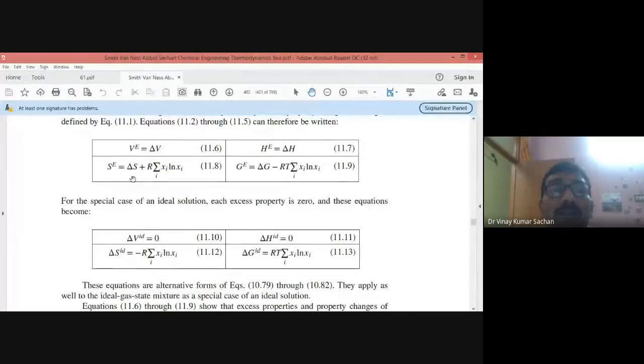So if you take this one to this side, the change of entropy while mixing will become minus R sigma xi ln xi. That is written here. So for an ideal solution, each excess property is taken as 0. From here you can obtain this one, because G^E will become 0 for the ideal solution.